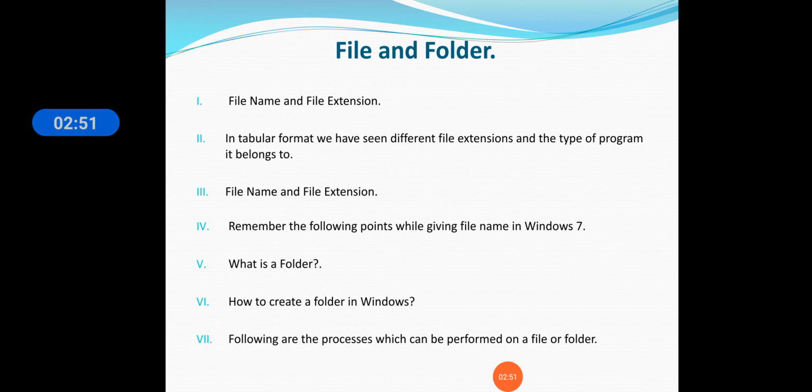File name and file extension. We have seen the tabular format in which the file extension and the type of program it belongs to are shown. We have to remember the points while giving any file name in Windows 7. It must not be more than 255 characters, and the extension must be of 3 to 4 characters.